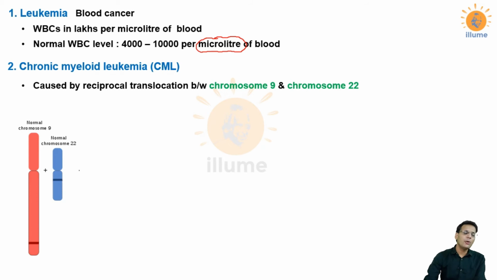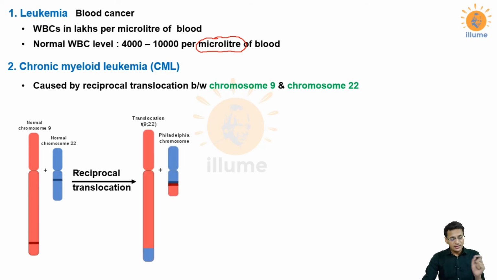This is a figure of normal chromosome 9 and normal chromosome 22. After reciprocal translocation, a segment of chromosome 9 has translocated to chromosome number 22. See here, this segment of chromosome 9 has now shifted to chromosome 22, and similarly a segment from chromosome 22 has shifted to chromosome 9. So this is called reciprocal translocation.